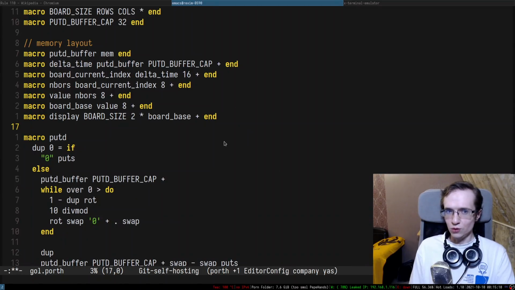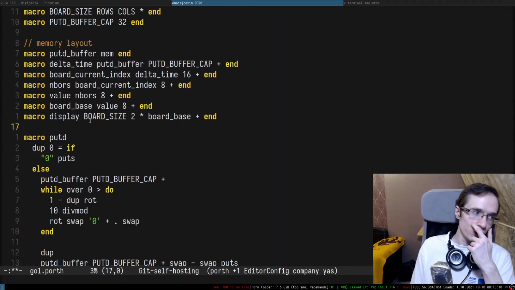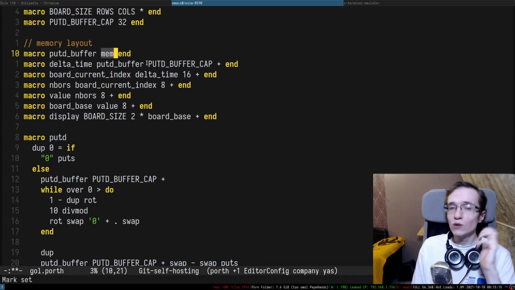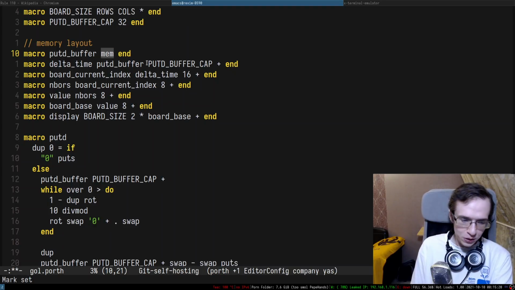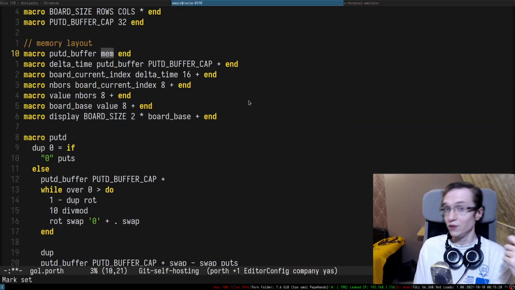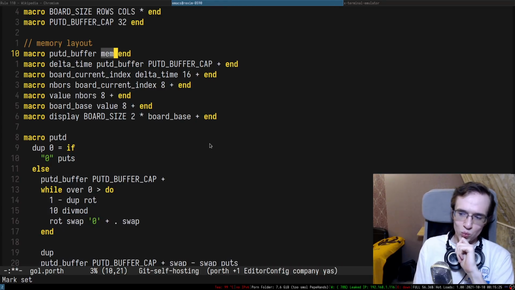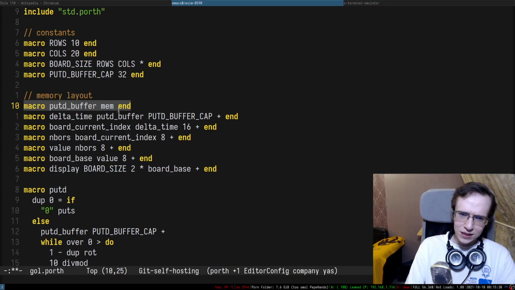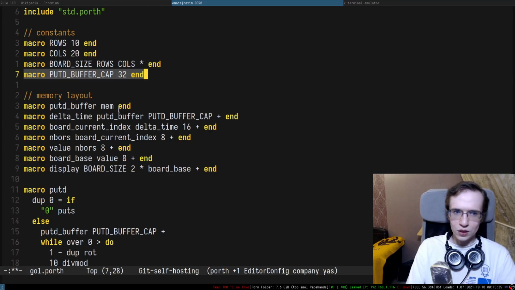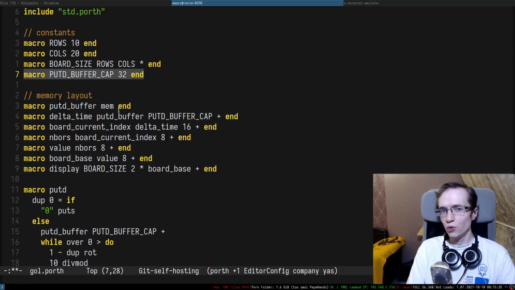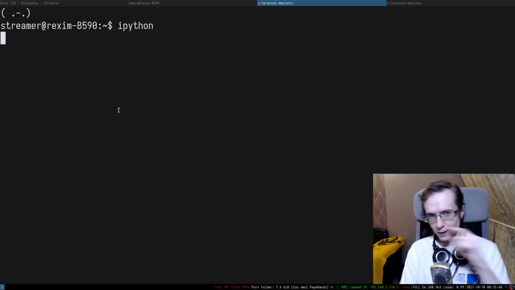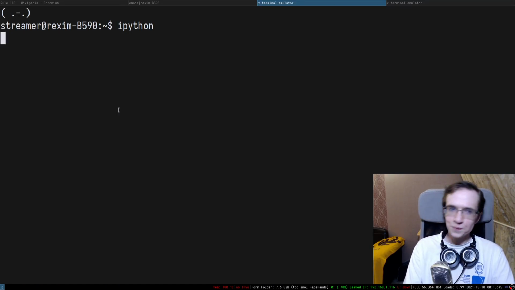And that's why I couldn't put it into the standard library, because we have no way for a standard library to just say, okay, reserve me some memory in mem. Unfortunately, we don't have a way to do that. And this is because the language is very dumb and very simple, right? And adding a feature like that would actually complicate it, and I don't want to do it right now. All right, so putD buffer. So where are we gonna allocate putD buffer? First of all, you only need 32 characters for printing numbers, right? If you take a look at, let's say, 2 to the power 64, right?